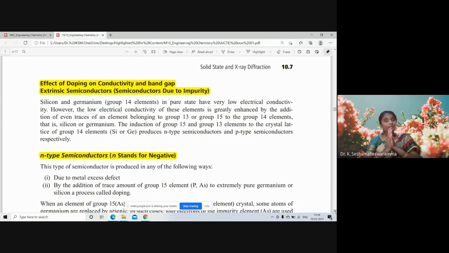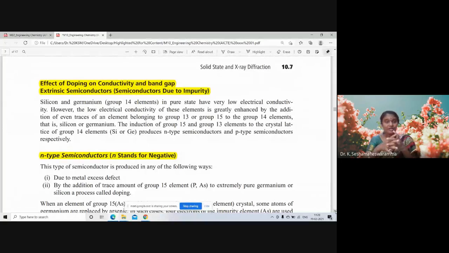Carbon has electronic configuration ns2, np2. Same thing in silicon also. Carbon atomic number is 6, so 1s2, 2s2, 2p2. Sorry, I said 16 earlier; carbon atomic number is 6. The outer electronic configuration is 2s2, 2p2, and that group has the ns2, np2 electronic configuration. Silicon and germanium also.